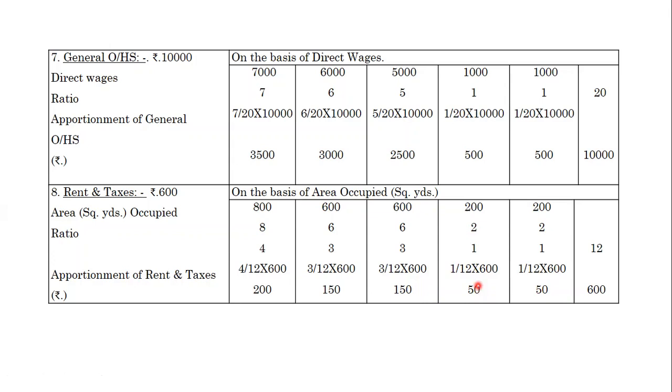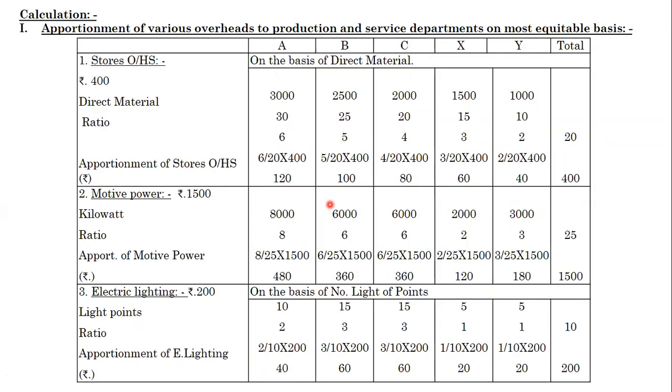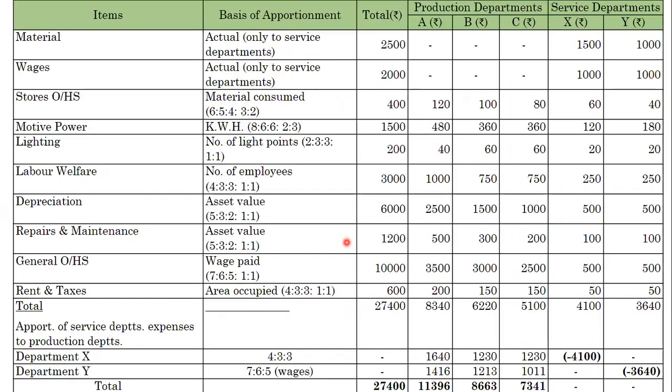This is the calculation. By using this calculation, we have to do the problem. This is the first part, what I told already. We are allocating or apportioning all the expenses to all the departments.